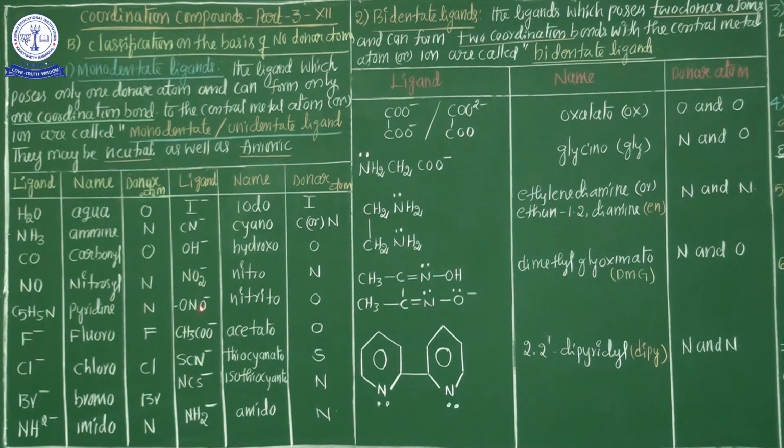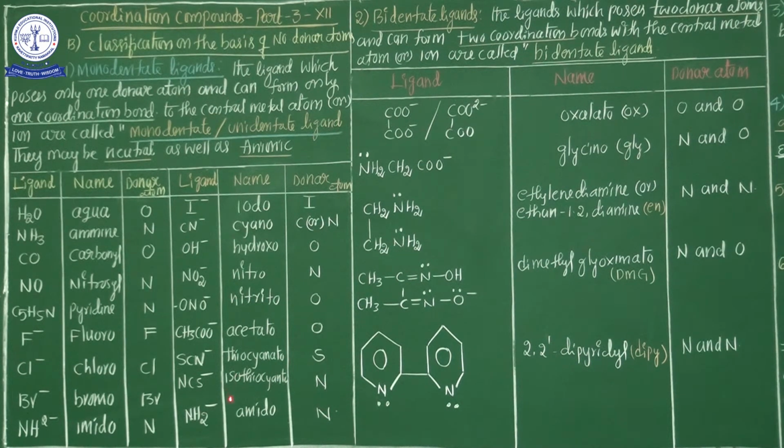And ONO minus means nitrito. Here oxygen is the donor atom. CH3COO minus, acetato. Here the donor atom is oxygen. And SCN minus, thiocyanato. Here sulfur is the donor atom. And NCS minus, isothiocyanato.